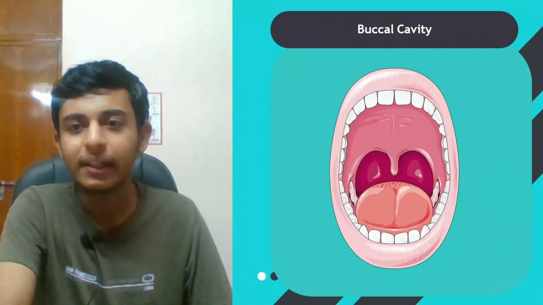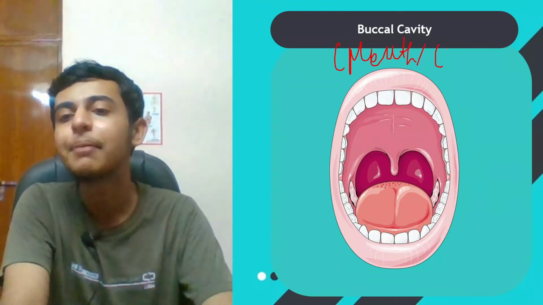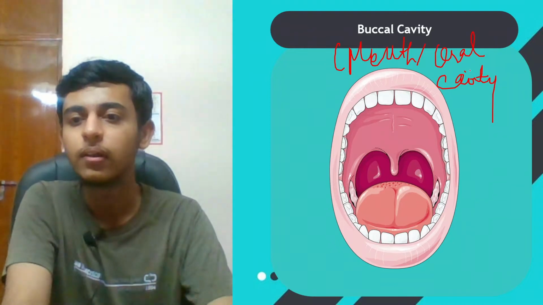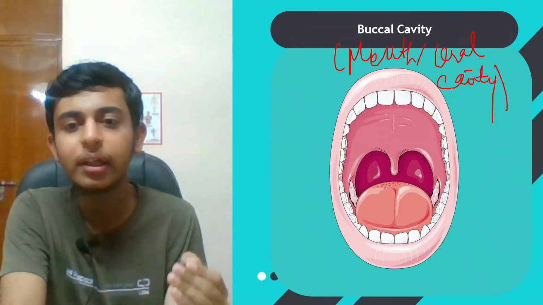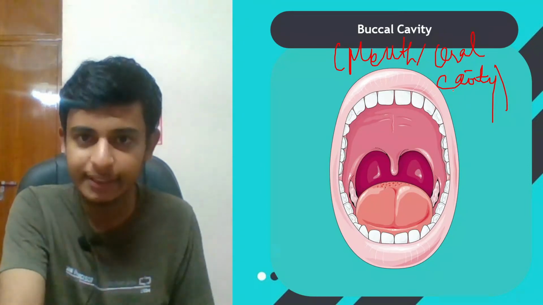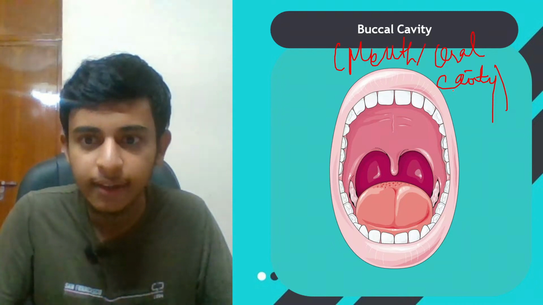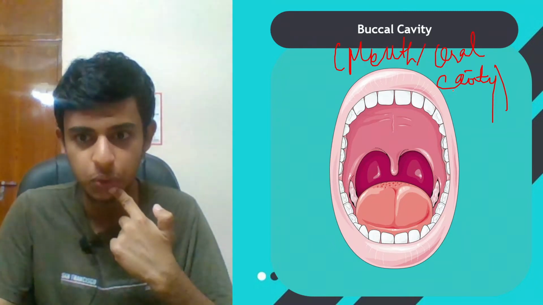Let's start with the buccal cavity. Buccal cavity means mouth, and we also call it the oral cavity. Okay, the mouth is the first organ, and this is the organ from where the digestion is initiated or from where the digestion starts. Is that clear? Where will digestion start? From the buccal cavity, the mouth, digestion will start.